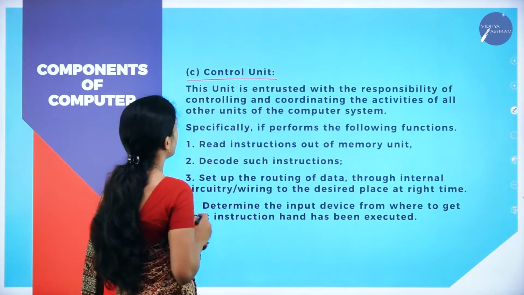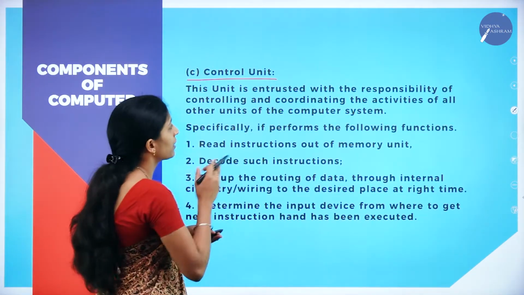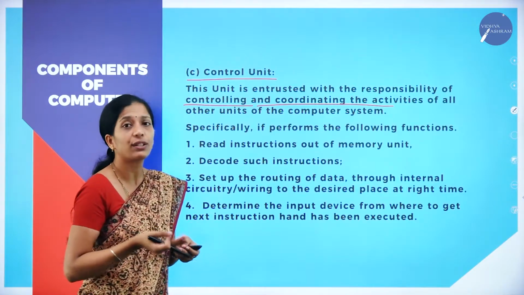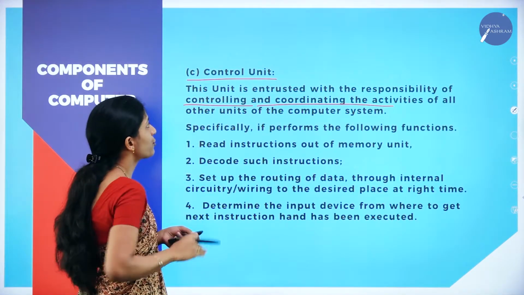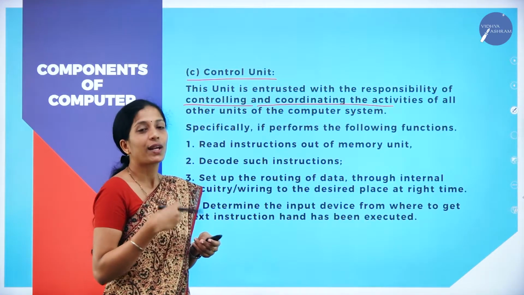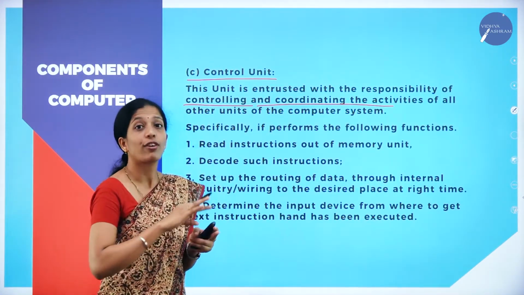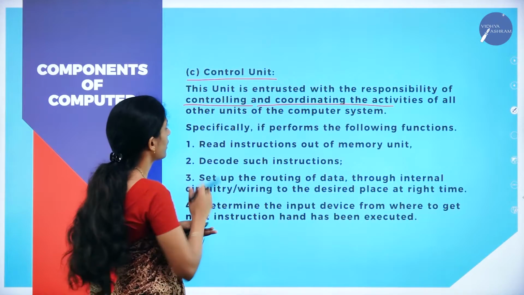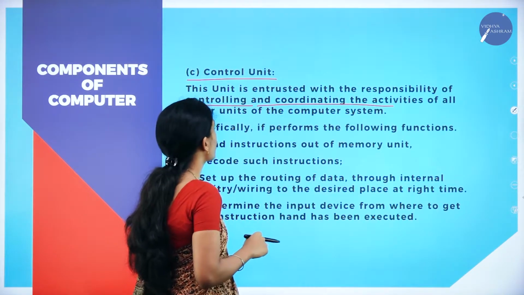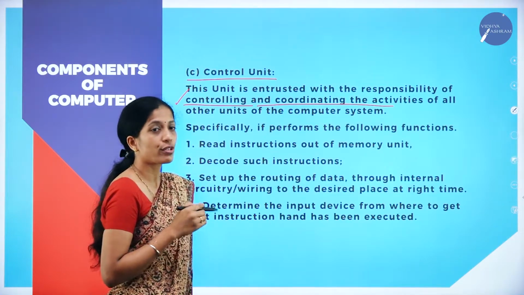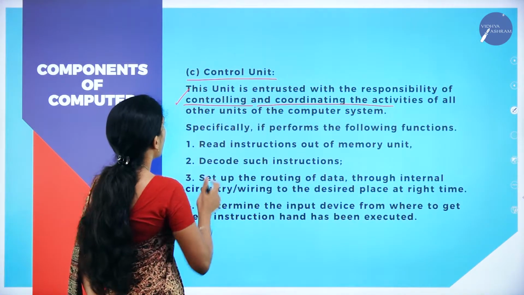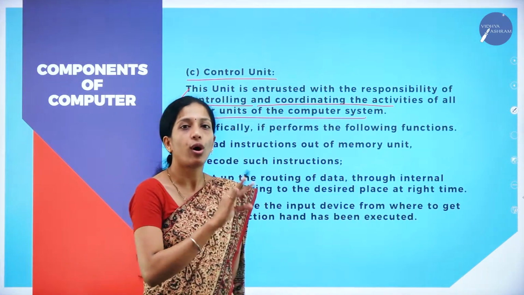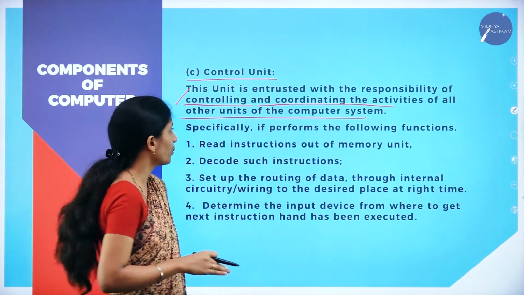Next one is the control unit. This unit is entrusted with the responsibility of controlling and coordinating the activities of other units of the computer system. Now what is the control unit going to do? It controls as well as coordinates all the activities of all other units. So here the whole control will be in the hands of the control unit. It controls everything and coordinates the activities of all other units of the computer system.